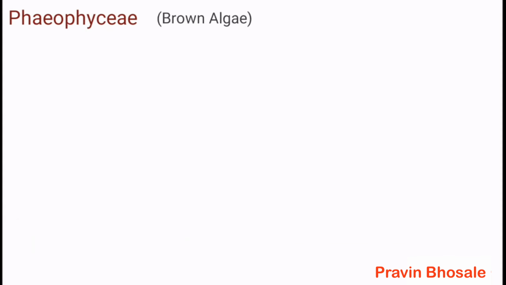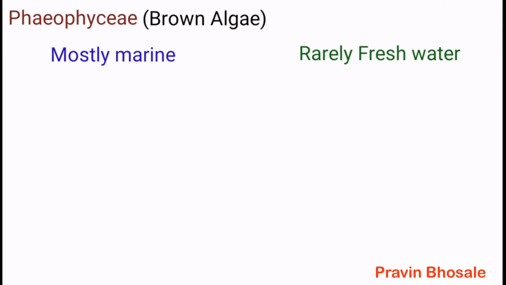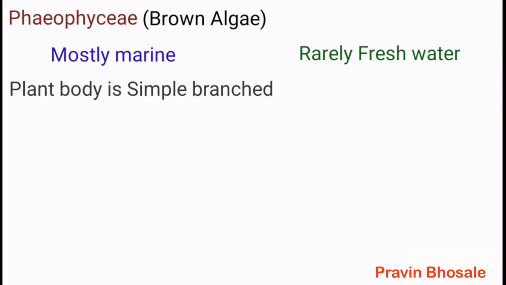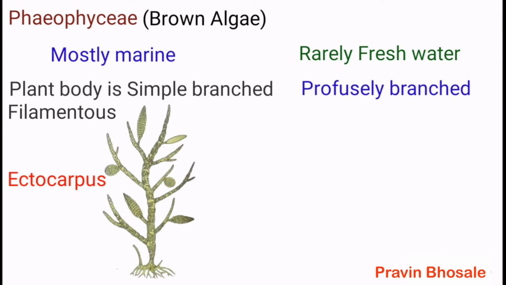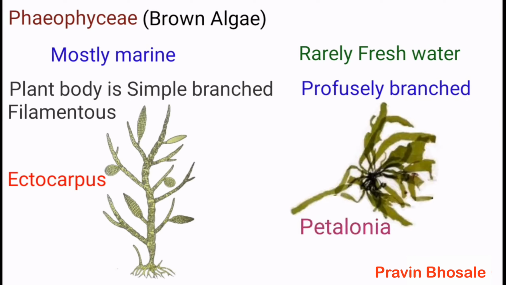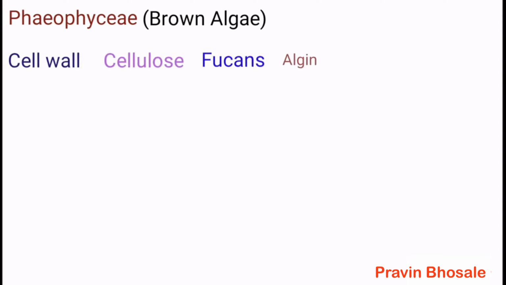Phaeophyceae, that is brown algae, are mostly marine, rarely freshwater. The plant body is simple branched, filamentous, example is Ectocarpus, or profusely branched, example is Pelvetia. The cell wall has cellulose, fucin, and algin.